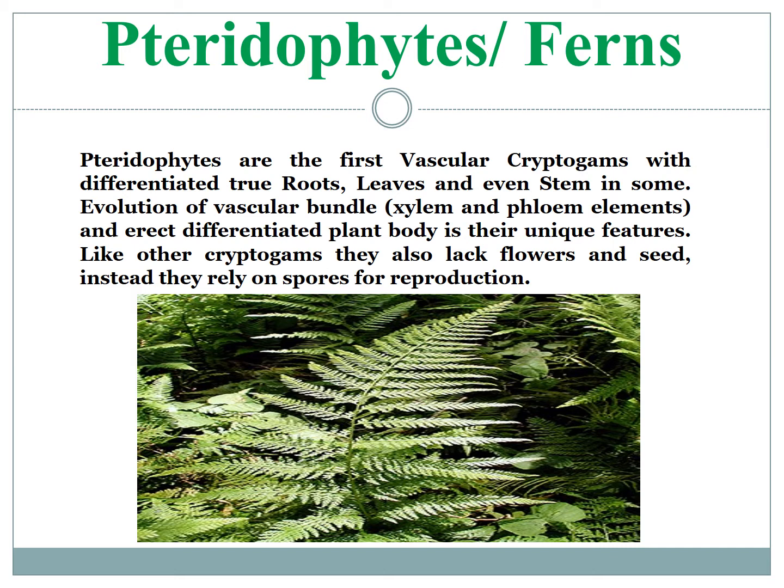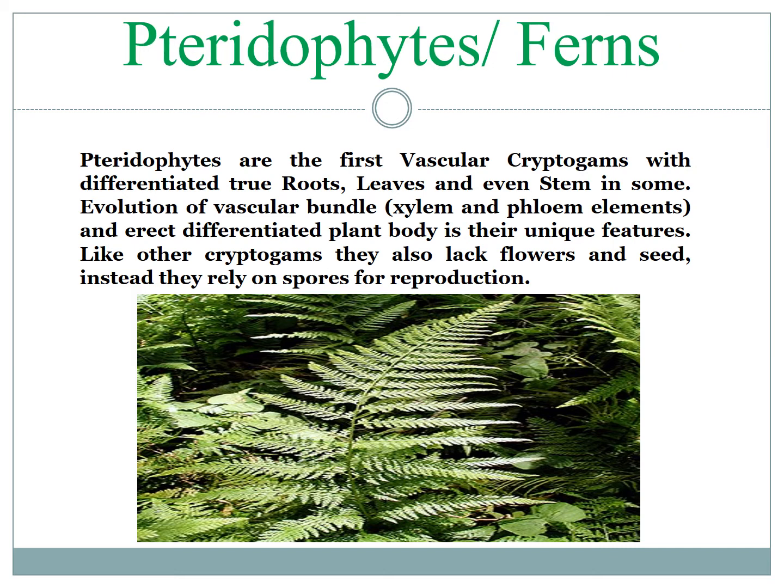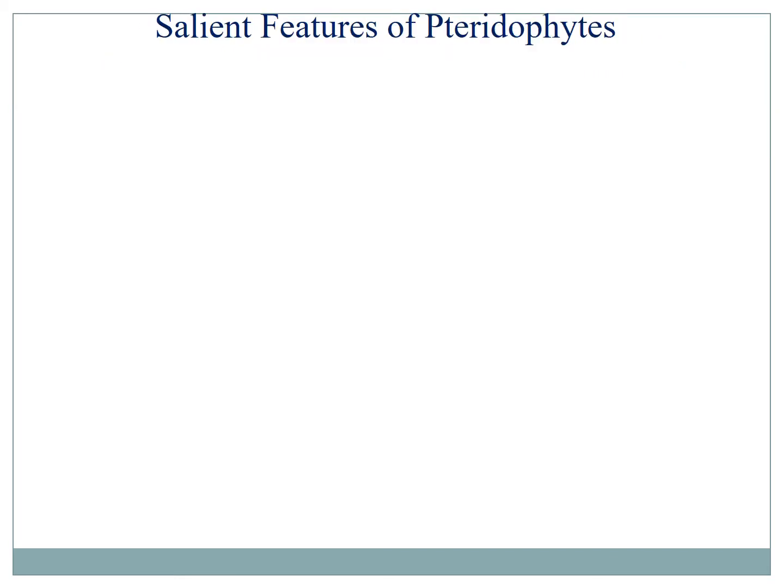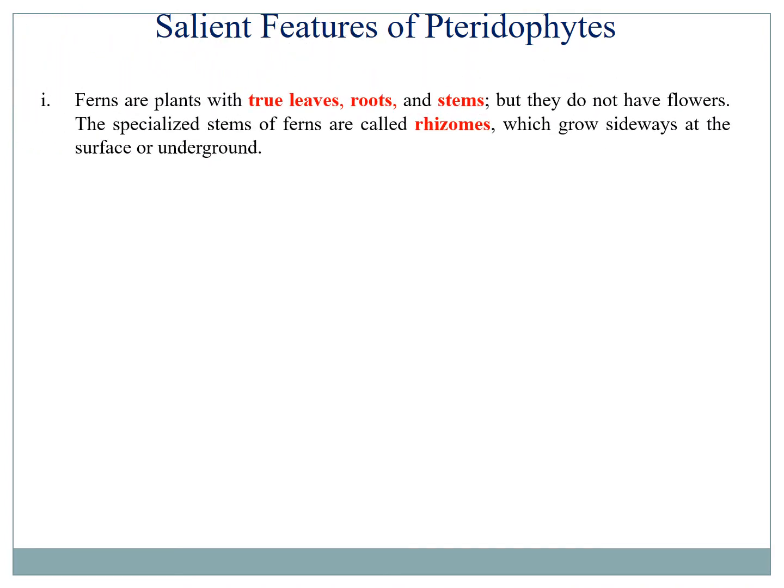Pteridophytes or ferns are the first group of cryptogams, the first group of plants which have a vascular bundle, that is, xylem and phloem. Though the vascular bundle is not of an evolved type, it is a primitive type, xylem and phloem are there, and these are true xylem and phloem. But again, they don't produce any flower. That is why they are also cryptogams. Features of pteridophytes. Pteridophytes are the first group of plants which have true leaf, root, and stem.